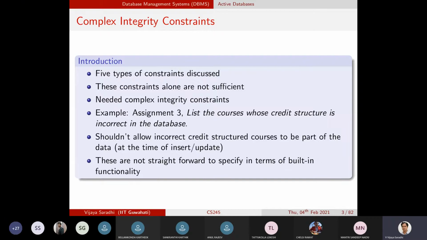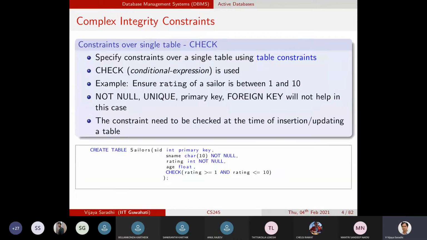Of course, by now you might also have understood that these have to be understood through queries, not through straightforward inbuilt functionality. As we have done using the views, we have to place queries to understand such events.